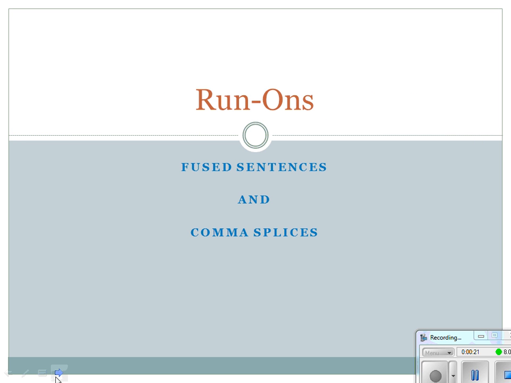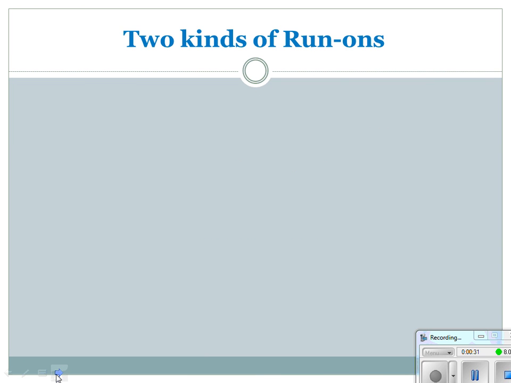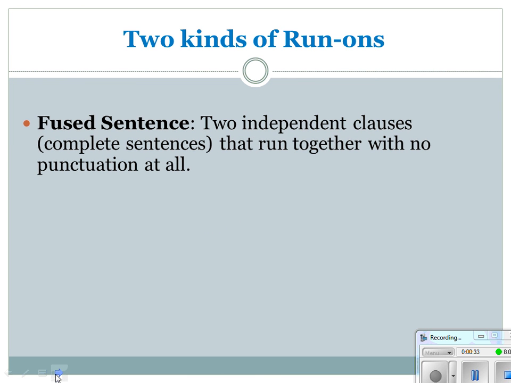And when we think about run-ons, there are two types of run-ons that we need to be aware of and know how to fix or edit. And those are fused sentences and comma splices. So let's take a look at those in a little more detail. A fused sentence is where you have two independent clauses or complete sentences that run together with no punctuation at all. So when we say a run-on, literally the sentences are running on together.